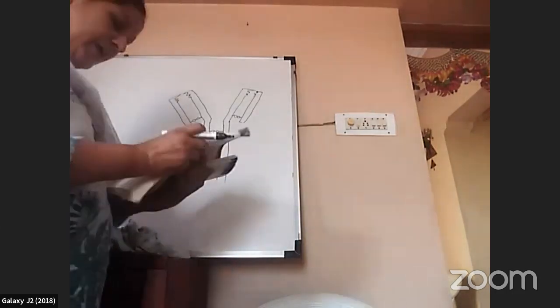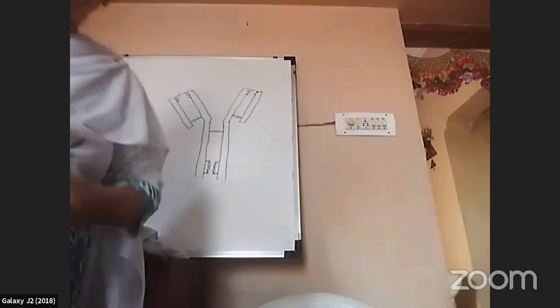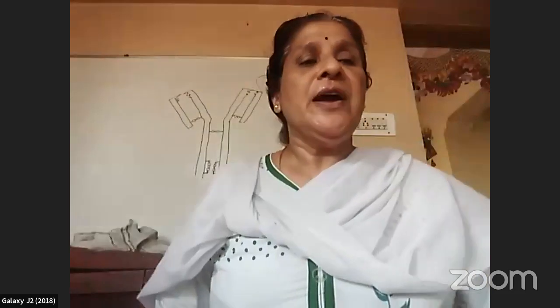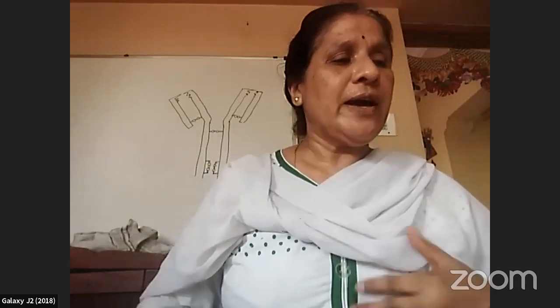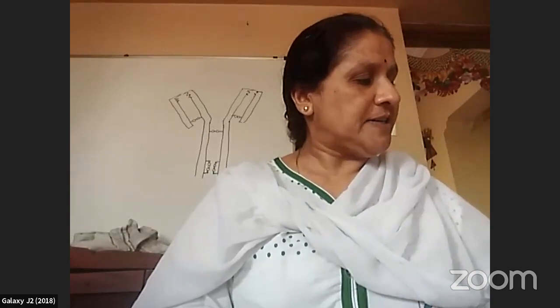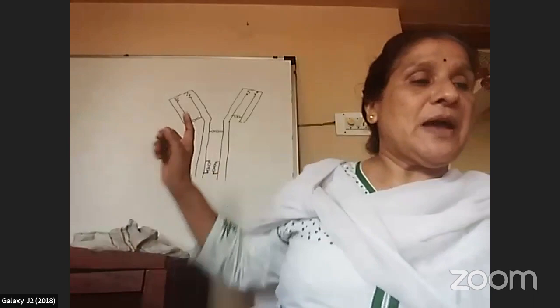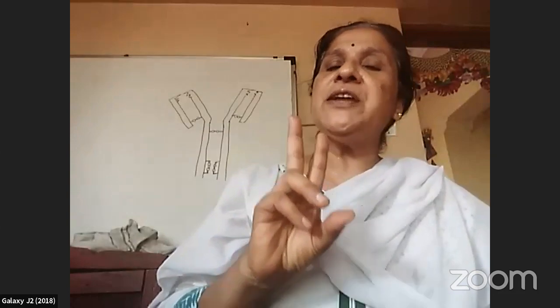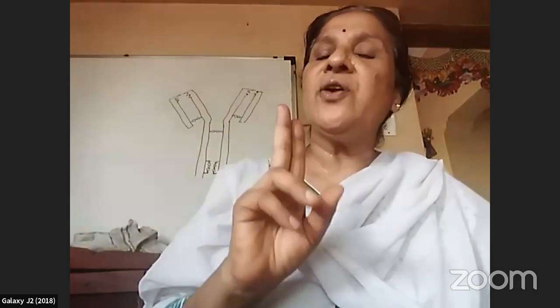Well, this is the structure of an antibody, and I'll send you the diagram of this one. Each antibody is made up of polypeptide chains. One is called a heavy chain and another is called a light chain. An antibody molecule is made up of 4 polypeptide chains arranged in a Y-shaped manner. There are 2 long chains called heavy chains and 2 short chains called light chains.